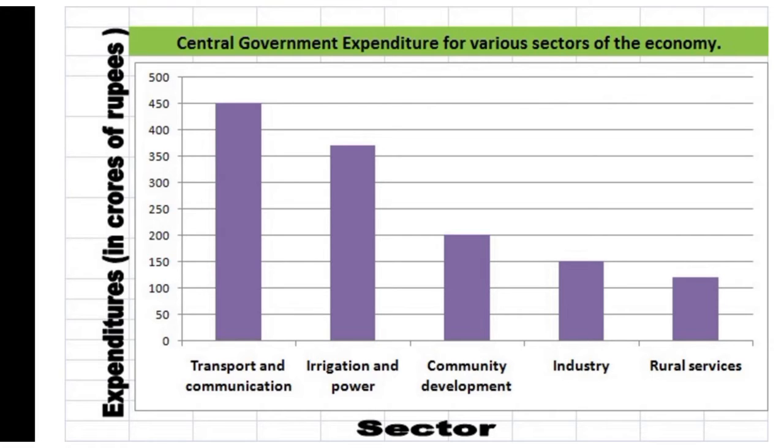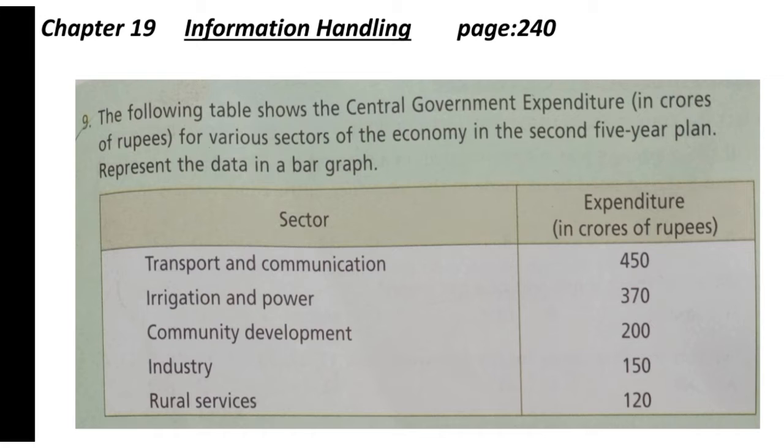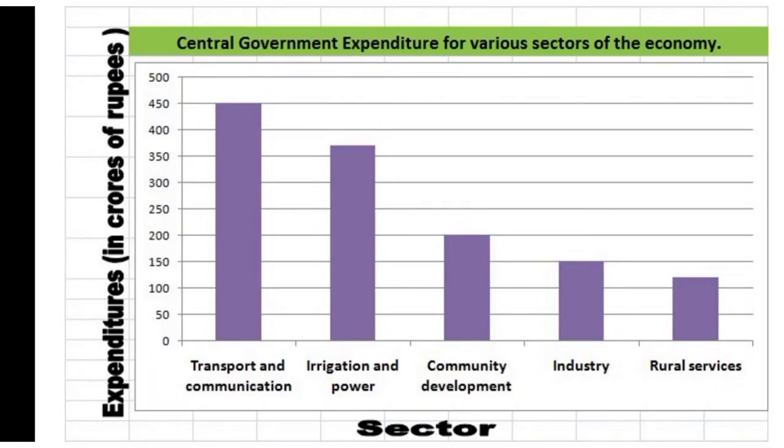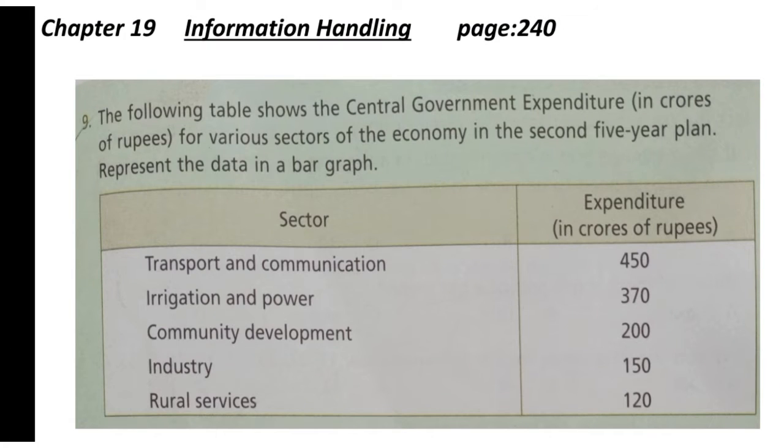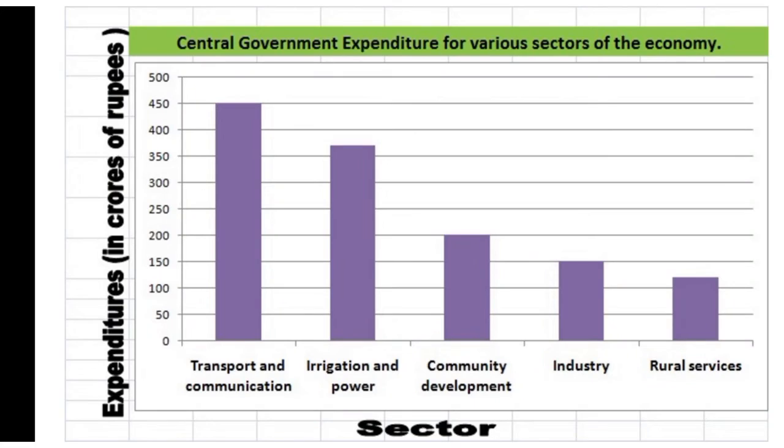Okay, so in transport and communication, expenditure is 450. So the bar extends from 0 to 450. And irrigation and power expenditure is 370, so the bar extends from 0 to 370. In community development, the expenditure is 200, so the bar extends from 0 to 200. Similar is the case with industry and rural services.